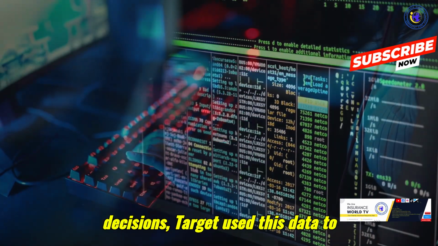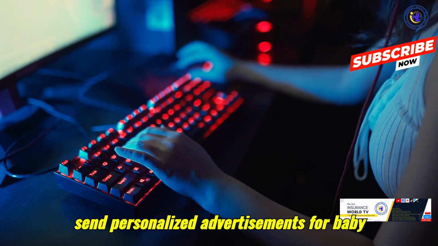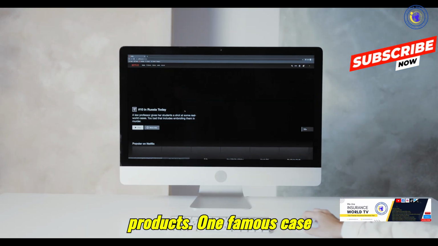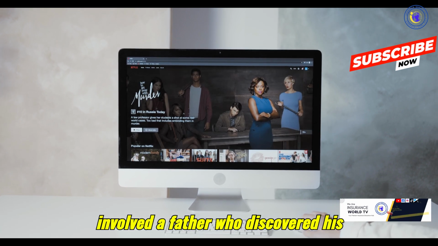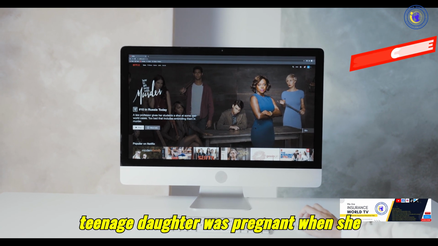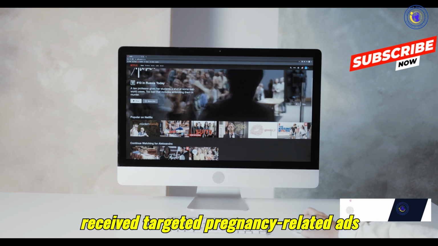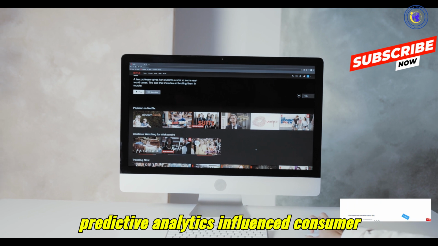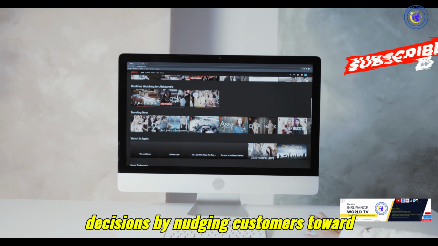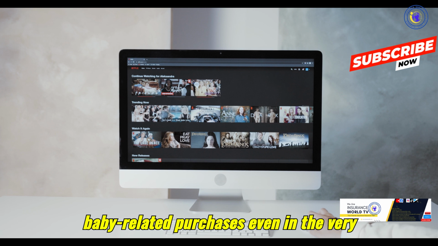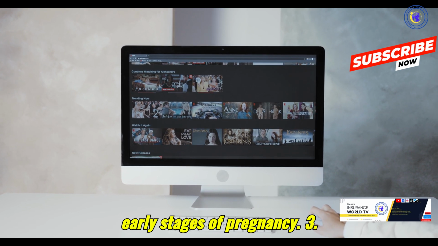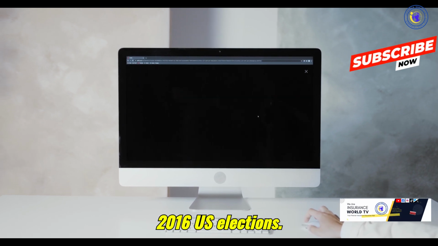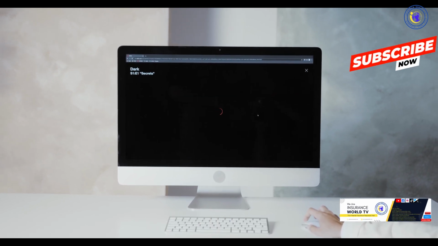Influence on decisions. Target used this data to send personalized advertisements for baby products. One famous case involved a father who discovered his teenage daughter was pregnant when she received targeted pregnancy-related ads from Target. The retailer's predictive analytics influenced consumer decisions by nudging customers toward baby-related purchases, even in the very early stages of pregnancy. 3. Google Search Manipulation, 2016 US Elections.